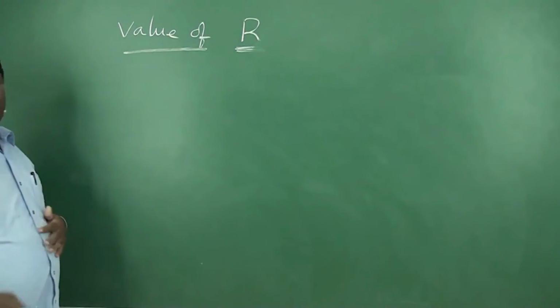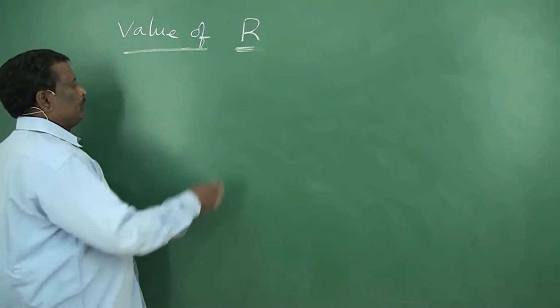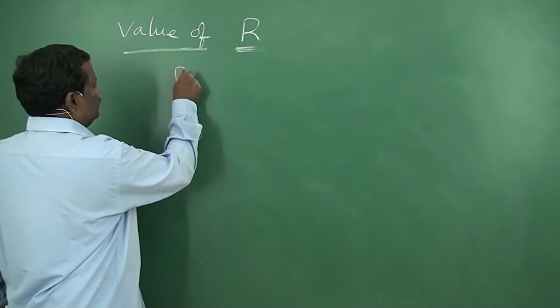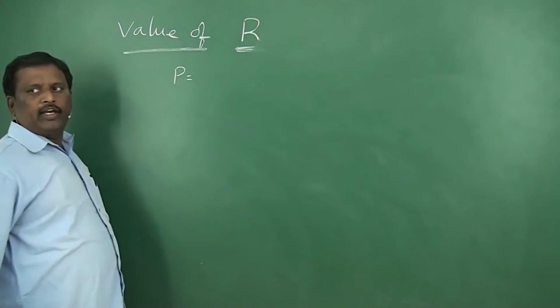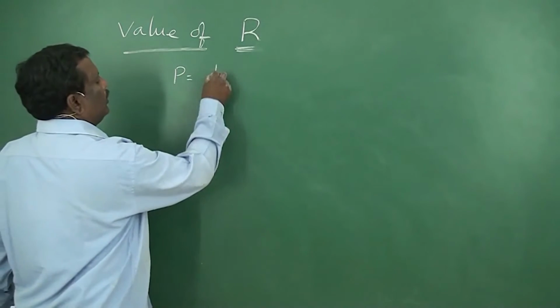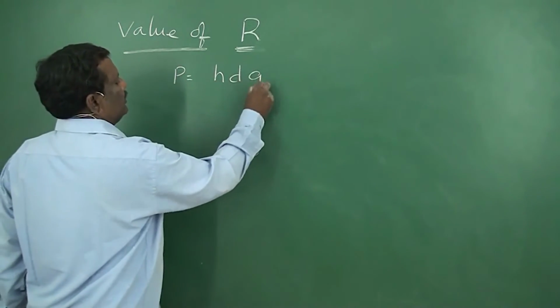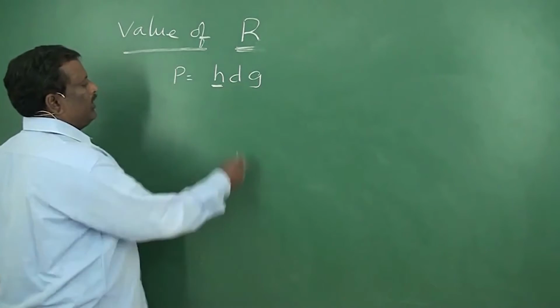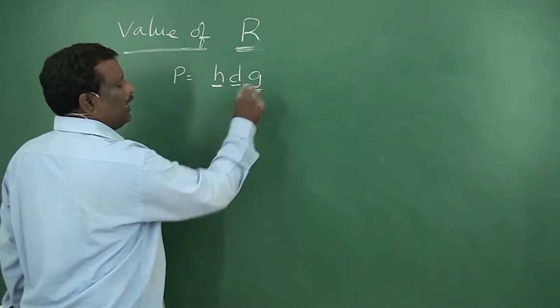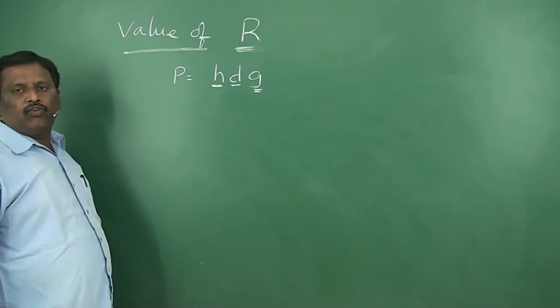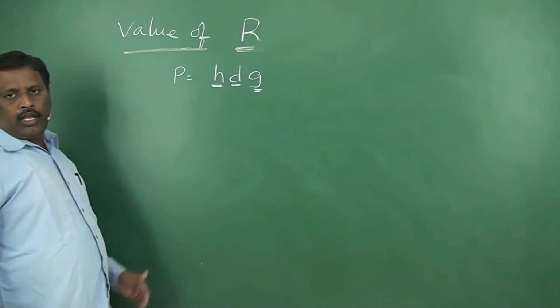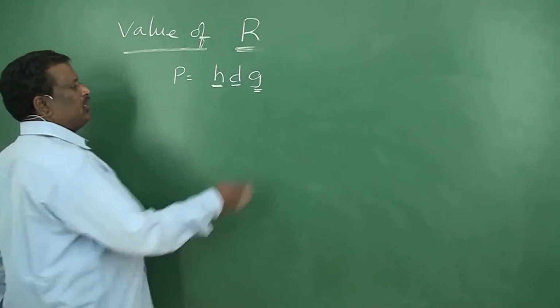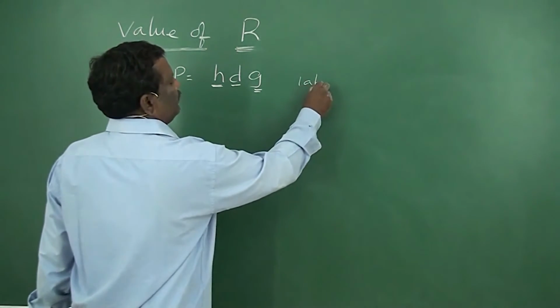Suppose pressure is expressed in dynes. The conversion of pressure into dynes should be in the form of hdg, where h is the length of the mercury column, d is the density of mercury and g is the gravitational acceleration. Now, at STP conditions, the pressure is 1 atmosphere.